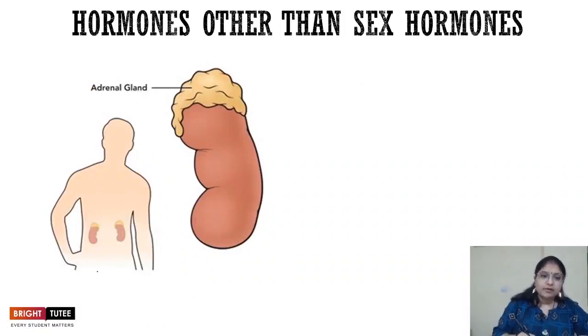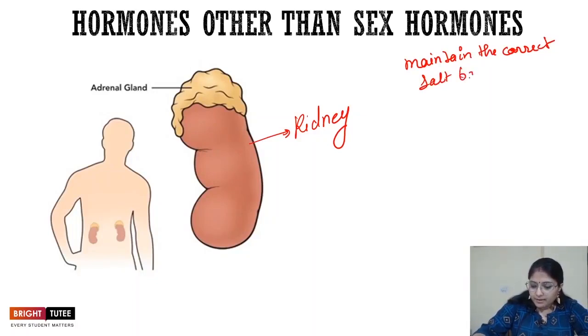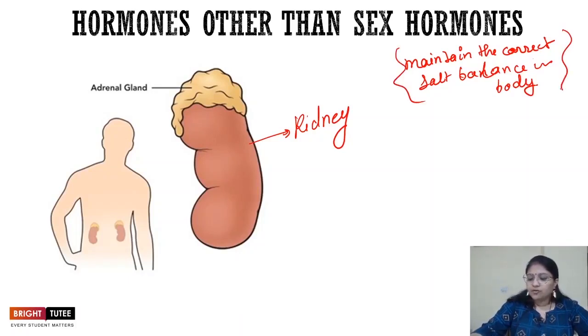Then there is another important gland called the adrenal gland. Now, as you can see, this adrenal gland is located above the kidney. So this is the kidney, and the adrenal gland is present above the kidney. The adrenal gland releases a hormone which maintains the correct salt balance in the body, right?